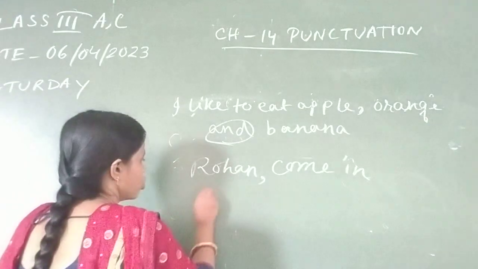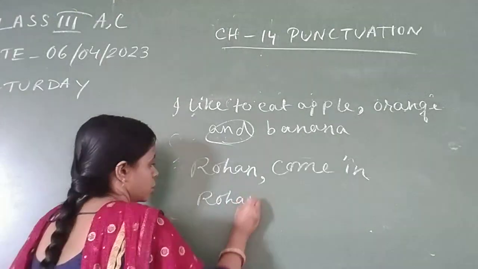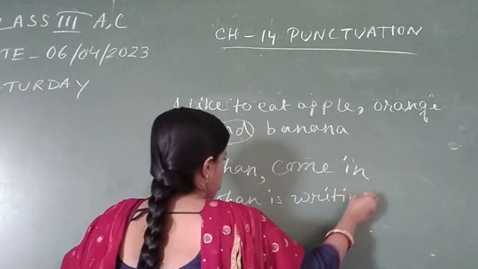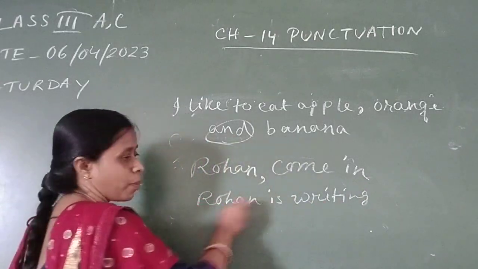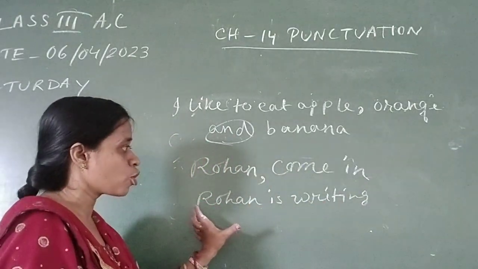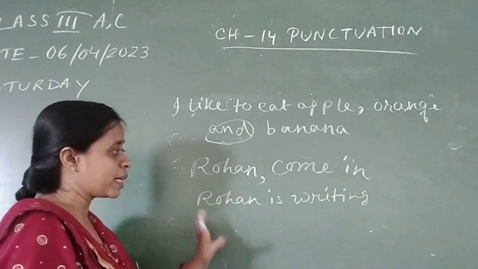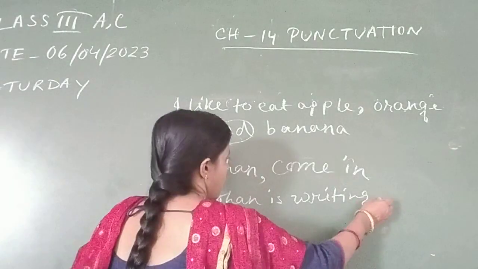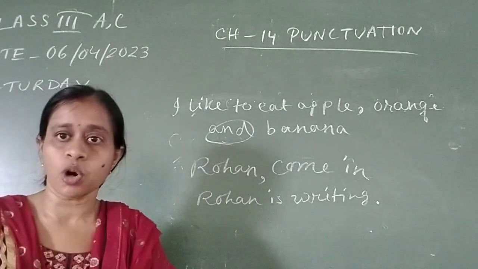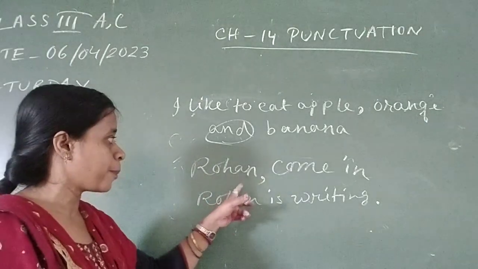But if I write, Rohan is writing a letter, that time you don't give comma after Rohan because this is not an address. This is a normal statement, and after completing the sentence you have to give a full stop. But Rohan, come in means I am talking to Rohan. I am addressing Rohan. That means after Rohan I have to give comma.